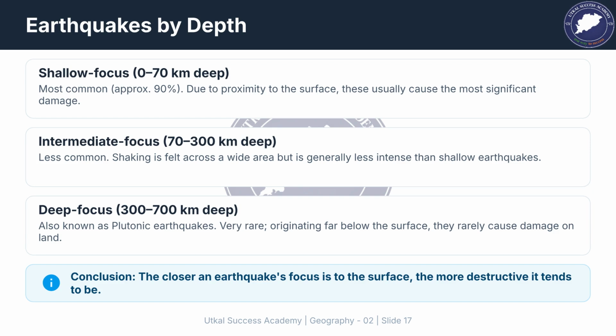Shallow focus earthquakes, 0 to 70 kilometers deep, are the most common and destructive. Intermediate focus earthquakes range from 70 to 300 kilometers. Deep focus earthquakes, 300 to 700 kilometers deep, are rare and cause minimal surface damage. The shallower the focus, the more destructive the event.